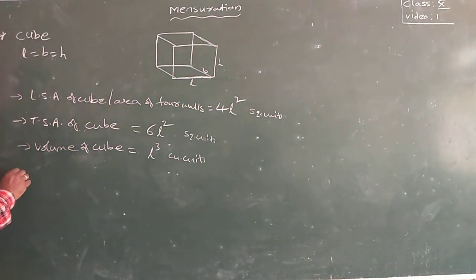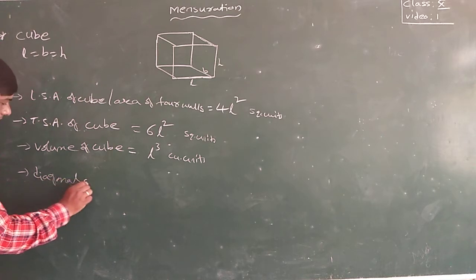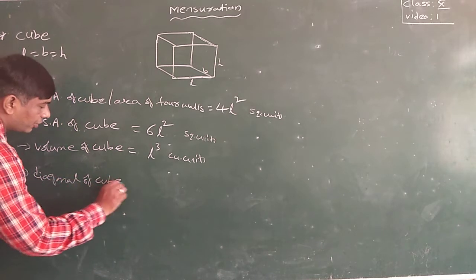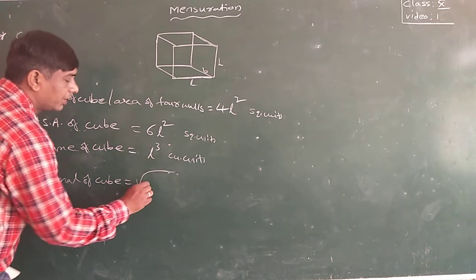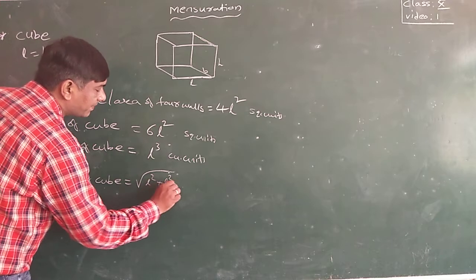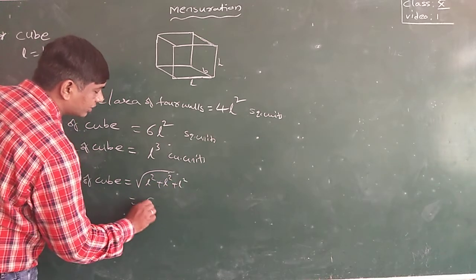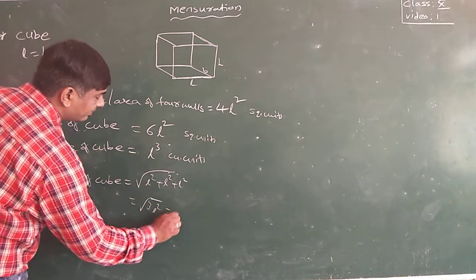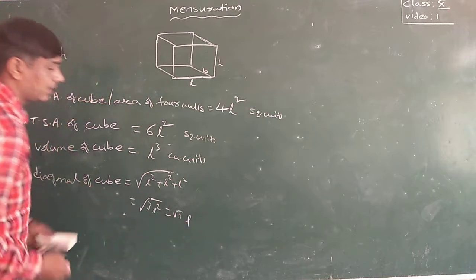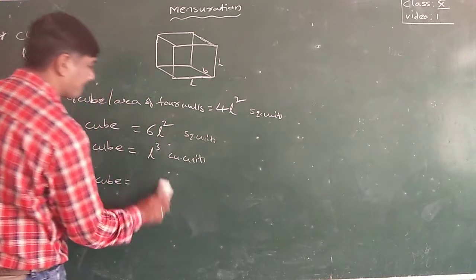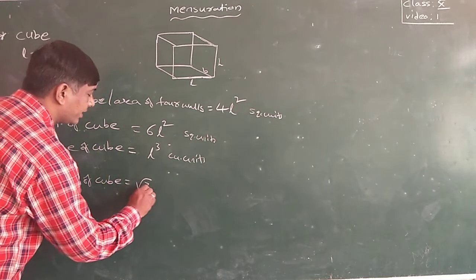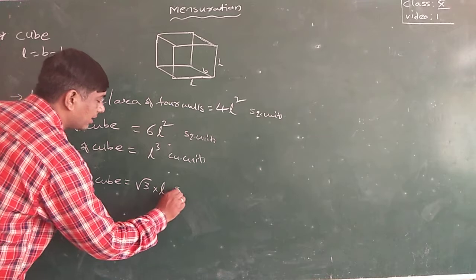Diagonal of a cube: root of L square plus L square plus L square, that is root 3 L square, which can be written as root 3 into L units.